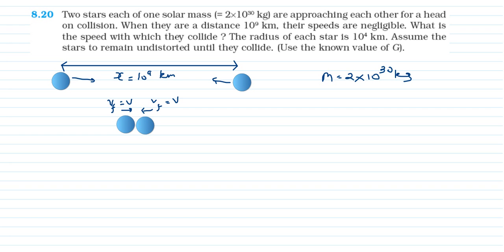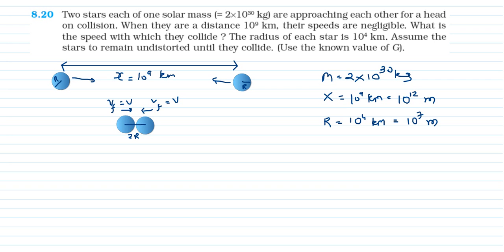And the distance between the centers of the two will be 2r. Meaning here this distance is r and this distance is also r. So here the distance will be 2r, right. So here you can say that the initial distance x is equal to 10 raised to 9 kilometer, that is 10 raised to 12 meter, and